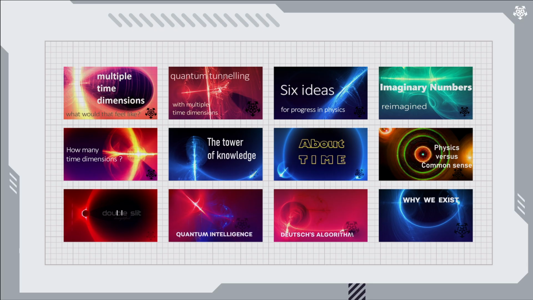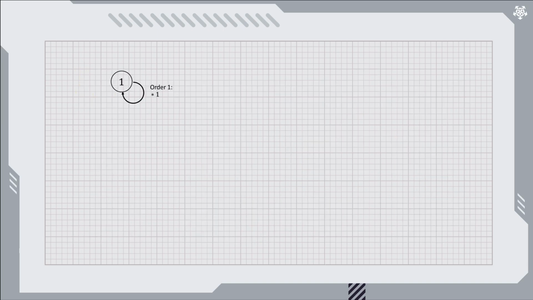This is the 13th video in this series, but you might not recall all the previous videos, so let's recap a few points. In video 4, we defined a new multidimensional number set. It is modeled on the complex numbers. In fact, complex numbers are a subset of them. The key idea is that each order introduces new rotational constants, and these orders naturally create a hierarchy of dimensions. We defined one special constant per integer order, which defines how many multiplications are required to loop back to itself, and we call these rotational constants.